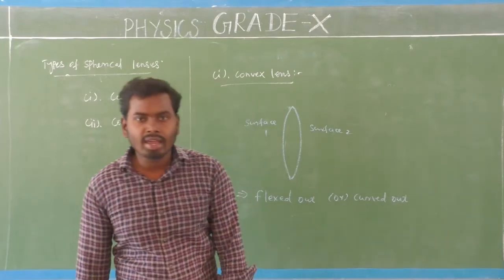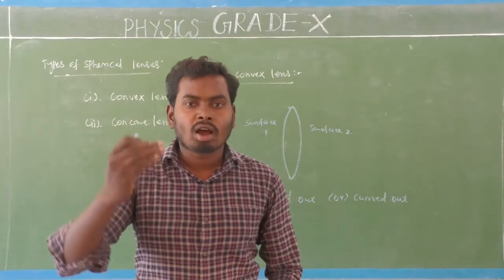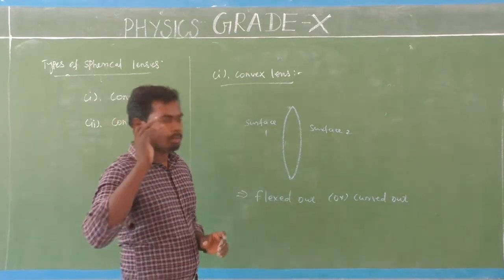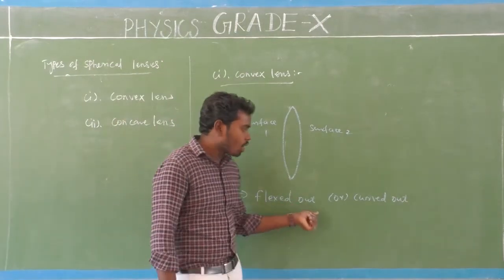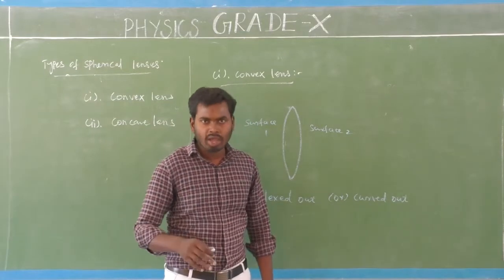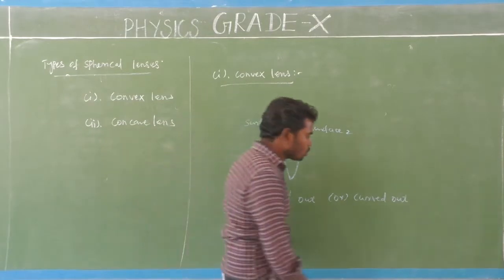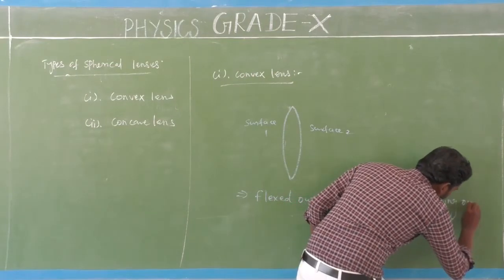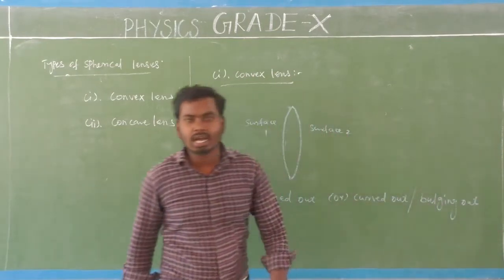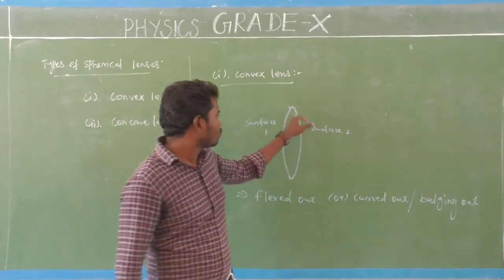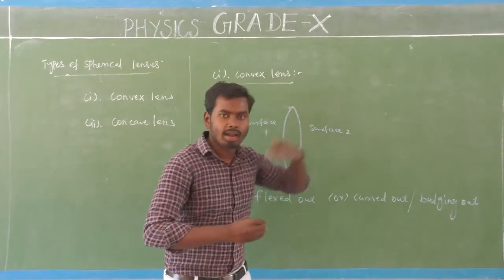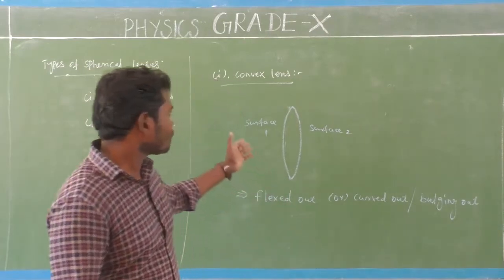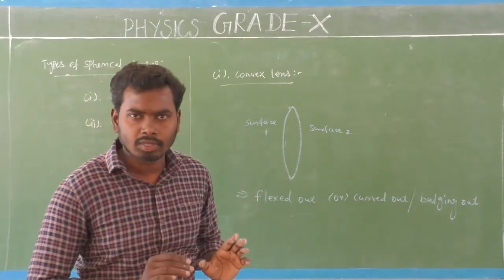That is the reason why it is called a convex lens. Very simple, don't get confused. Flexed out means curved out, or otherwise you can say bulging out.